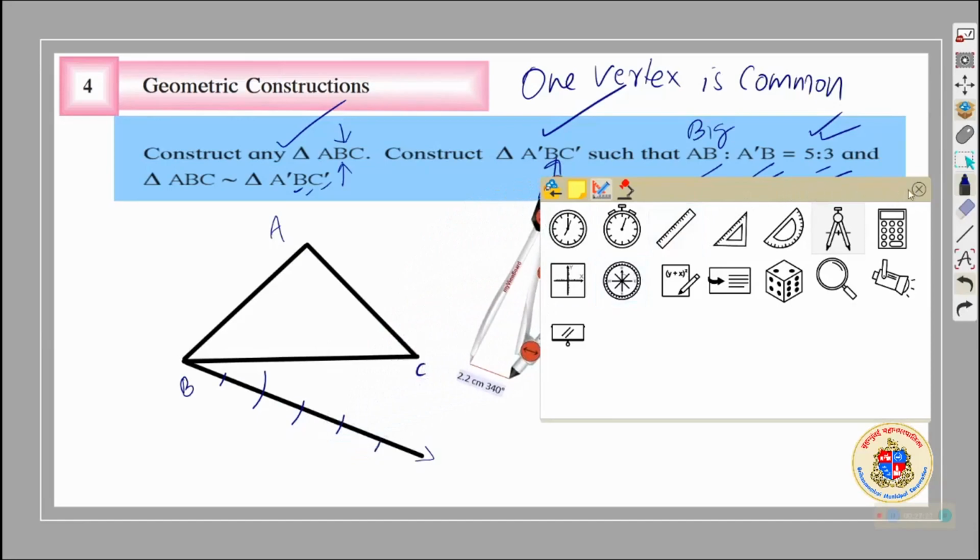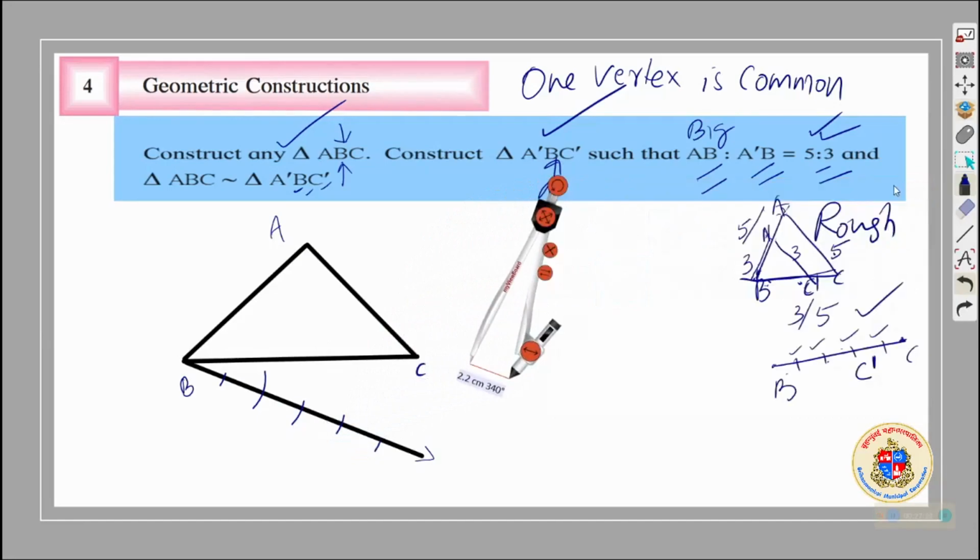Now what we will do is, with the help of a ruler. For the sake of time I am not using a ruler now, you will use a ruler. From the last point you connect it to C. Understood? Once you connect it to C, you will be drawing parallel lines to it which will intersect BC at 5 parts. Why? Because this one is divided into 1, 2, 3, 4, 5 parts.